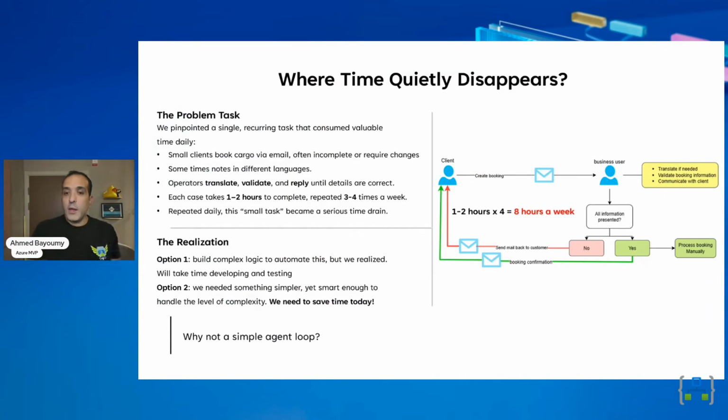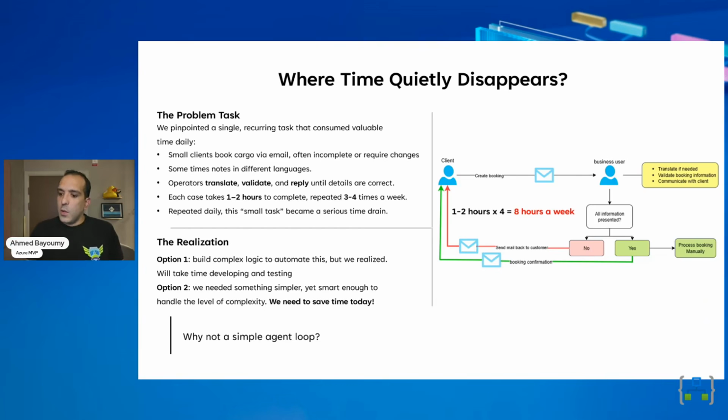It was a manual booking from small customers. It usually comes to a mailbox, in different languages from different countries, and they usually give different information. Sometimes booking information is missing in the mail, and the business user has to deal with all of this, communicating back and forth with the customers before actually going ahead and manually registering the booking in their booking system. So we had two approaches.